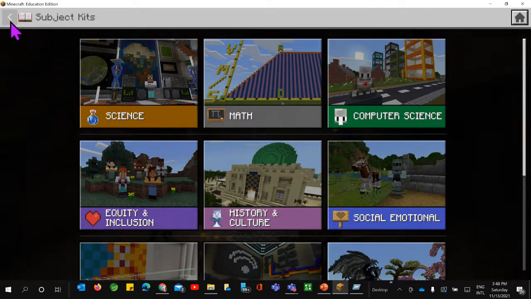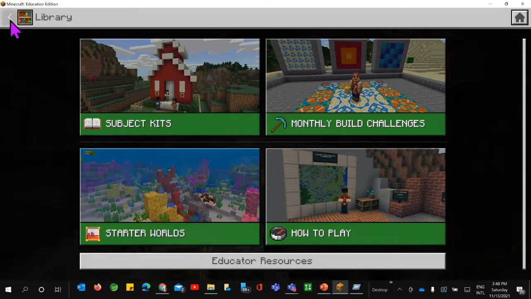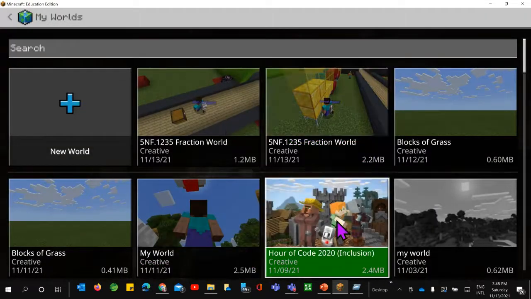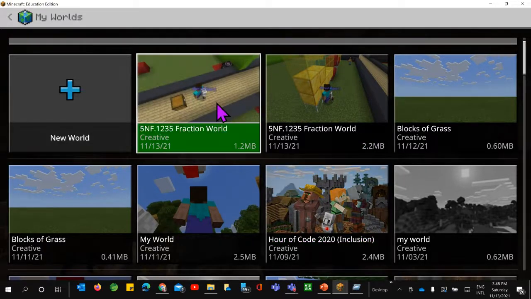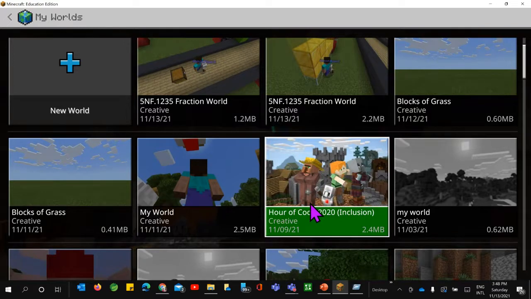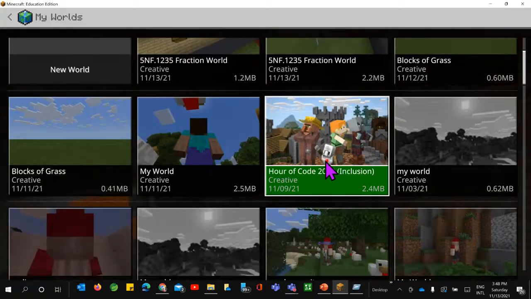Okay, so one thing is this which I just wanted to show. And if I go back here, all the works you have worked on will be shown to you. This is one of the activities in the CBSE curriculum, Hour of Code 2020 inclusion, how to bring villagers together. The whole activity is there. You can just go through it.